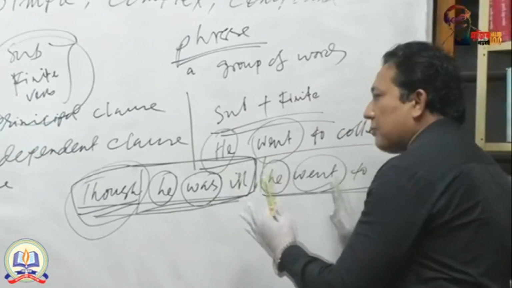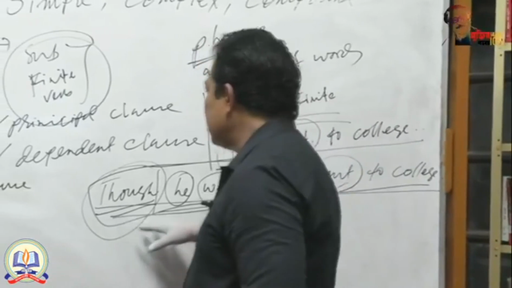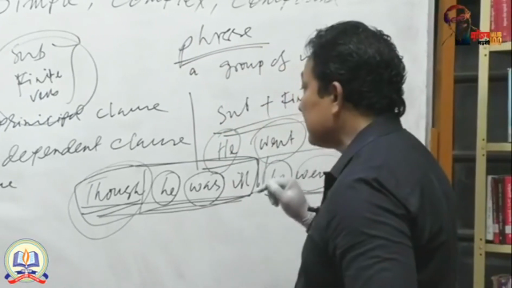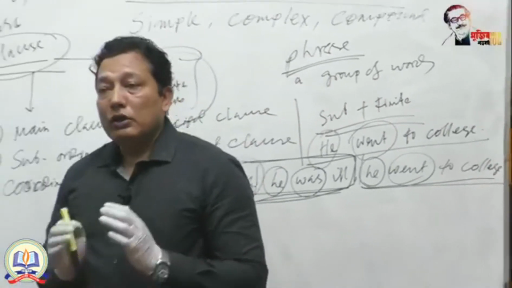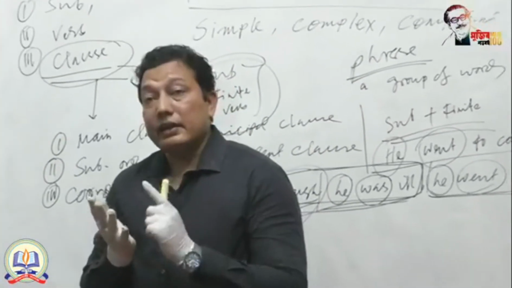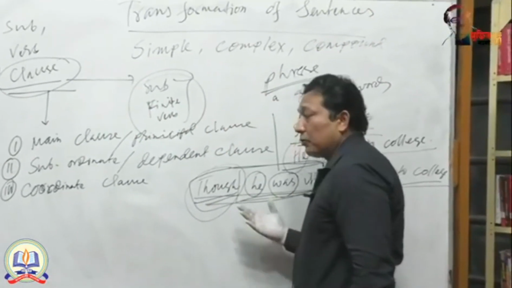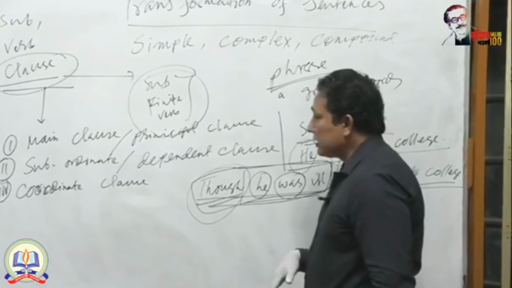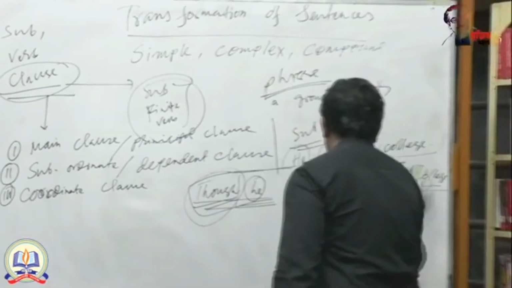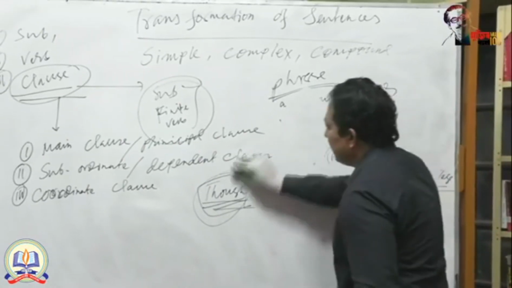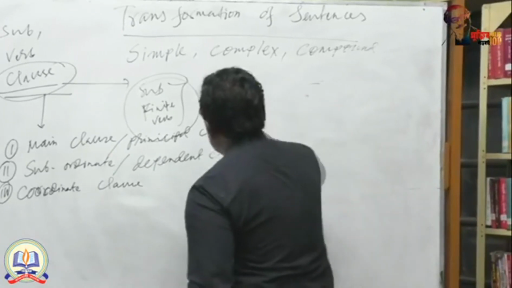If you find this type of criteria in any sentence, you can call it a complex sentence. So if you want to make any complex sentence, you have to create a dependent clause and an independent clause. In this way, you can create a complex sentence. Of course, next I will discuss it in detail. And then, if I want to make any compound sentence, what will I do? Compound. You have to add.